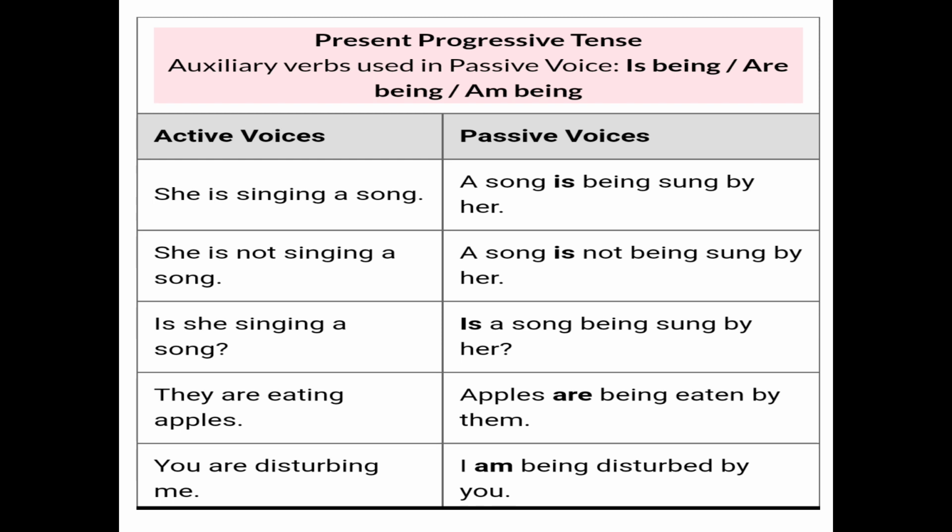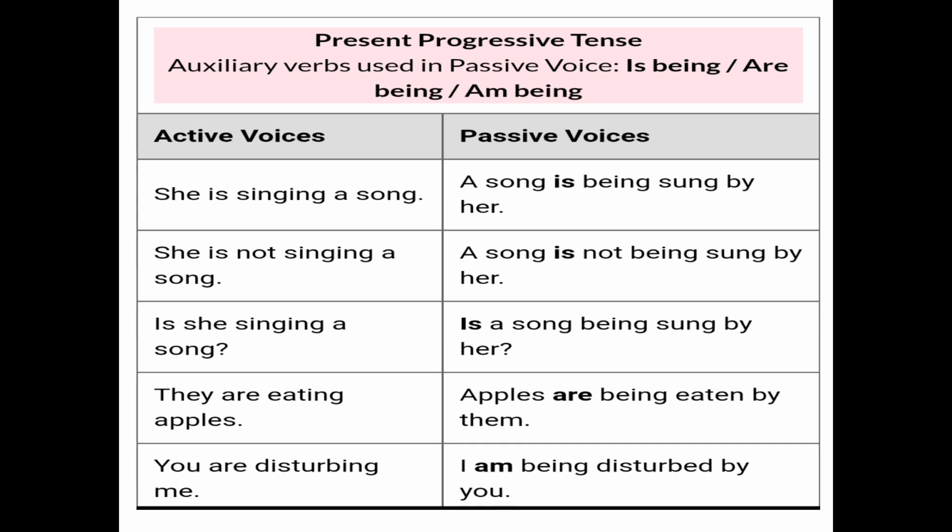Now see the third one. It is a question given here: is she singing a song? Question remains a question, we cannot change the kind of sentence, so it will remain a question only. But we change active into passive voice, and we change the form of the verbs, that is, am, are, being. We use being plus the verb third form, so it will become: is a song being sung by her?